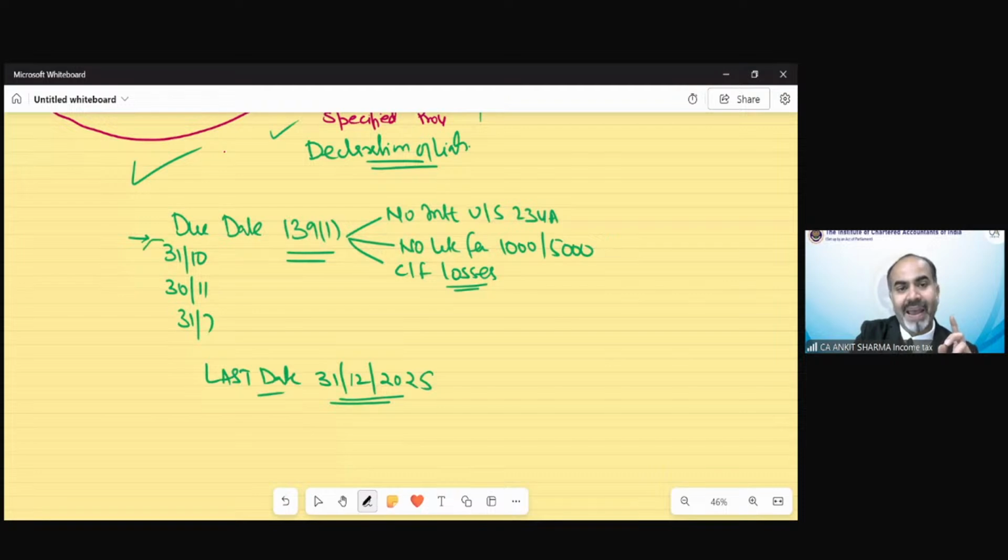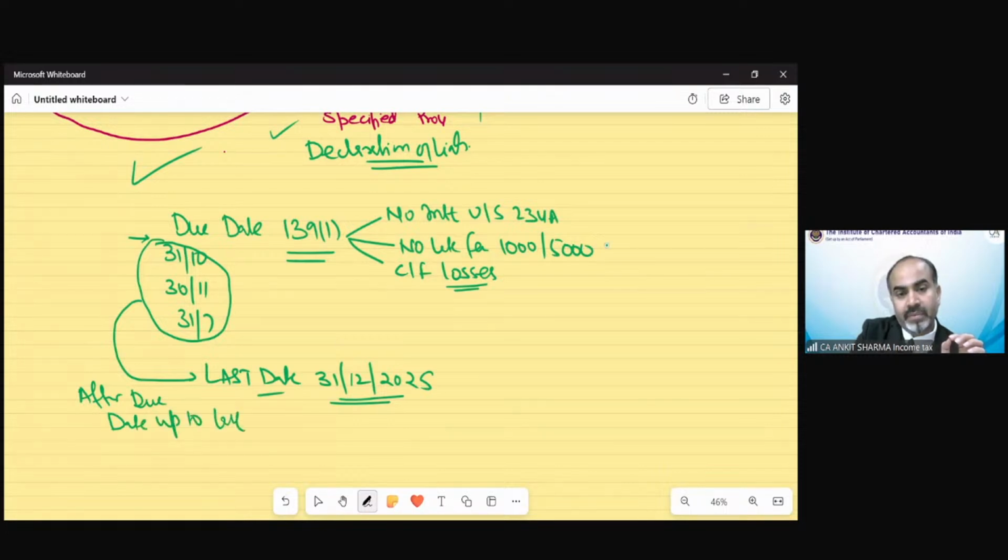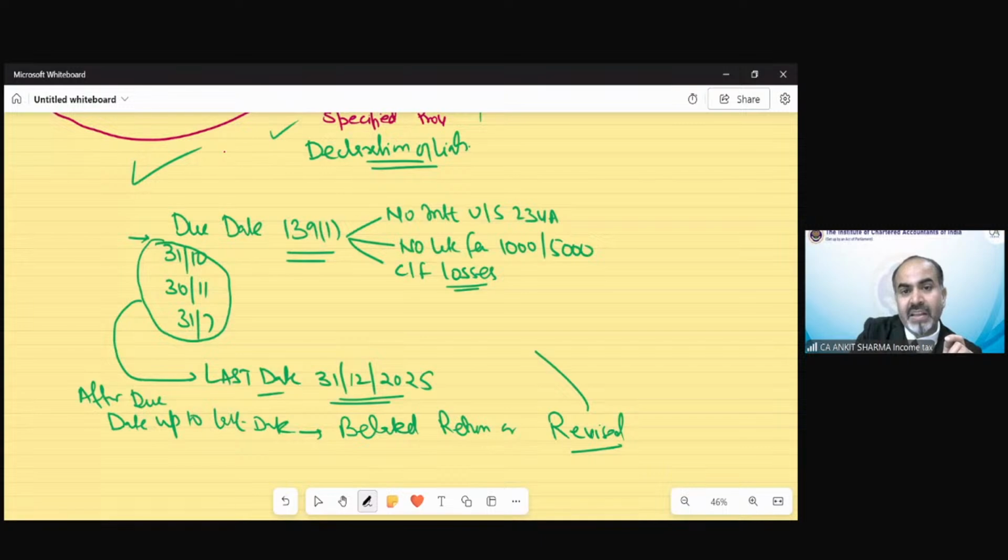So if you file any return after the due date but up to the last date, that is going to be called either a belated return, or if you revise either the original return or the belated return, it will be called a revised return. So either you need to file belated or revise. The last date would be 31st December 2025.